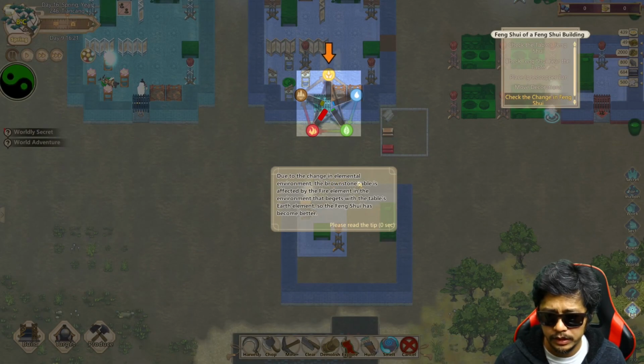Due to the change in elemental environment, the brownstone table is affected by the fire element in the environment that begets the table's earth element, so the Feng Shui has become better.